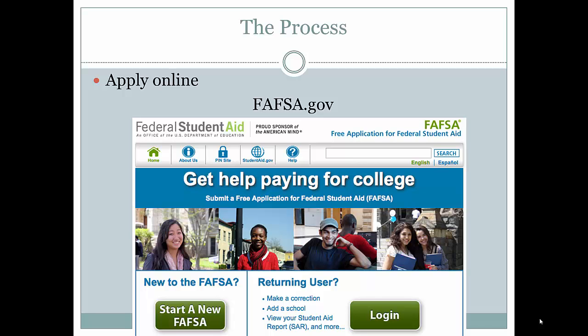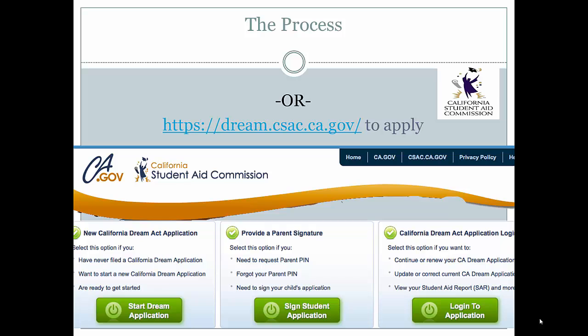The first step in qualifying for financial aid is applying. You do this online through FAFSA, which stands for Free Application for Federal Student Aid. You go to their website at fafsa.gov and make a new account. Each year that you attend college, you will need to reapply for financial aid. You will use your same login and password each time, so make sure you keep track of your information. AB 540 students can apply for FAFSA through the California DREAM Act.